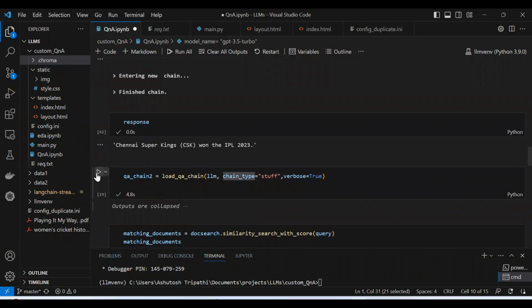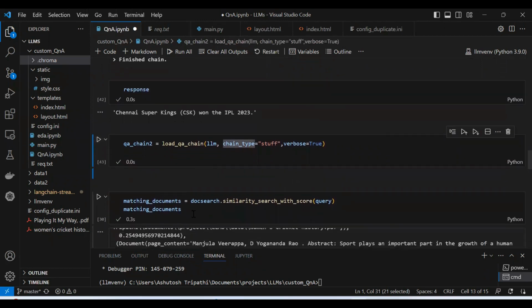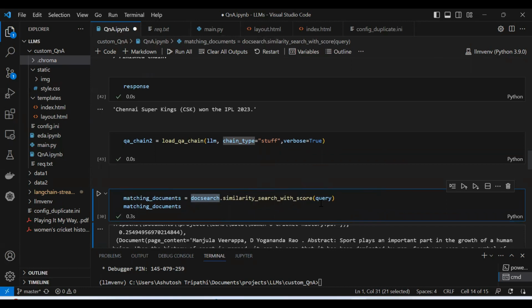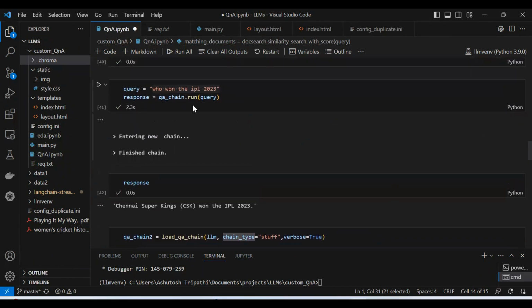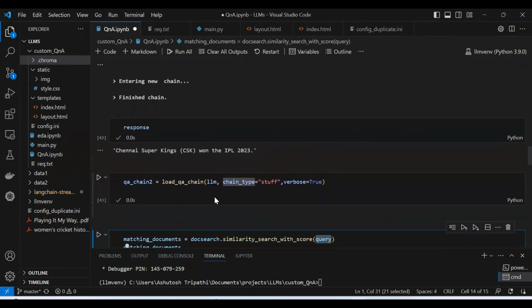Okay, so let's first create the chain. Okay, so the chain is created, and now in load QA chain we have to pass the similar documents as well. So how will you get similar documents? Using doc search. So this vector store has similar documents. And for similar documents we have to provide the query as well. So I'm passing the query. So what is the query? Here I've defined, who won the IPL 2023? You can have different questions.